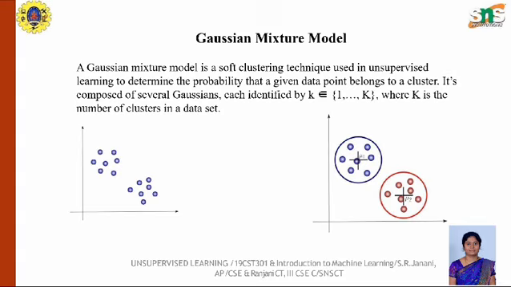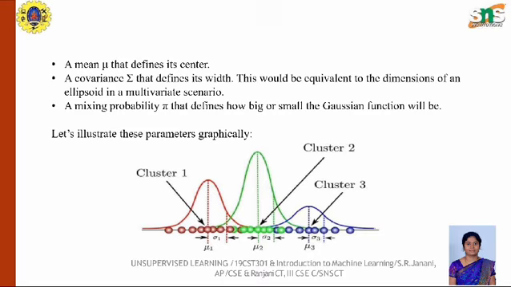It is composed of several Gaussians, each identified by k belongs to 1 up to K. So here K represents the number of clusters in a data set. Here the mean μ defines its center, and the covariance Σ defines its width. This would be equivalent to the dimension of an ellipsoid in a multivariate scenario.